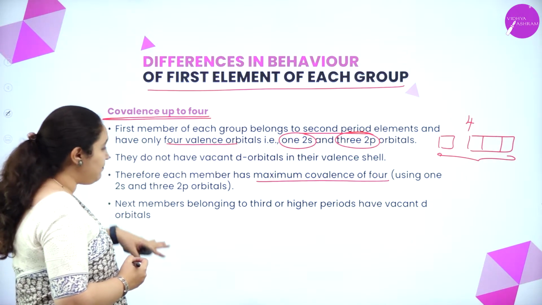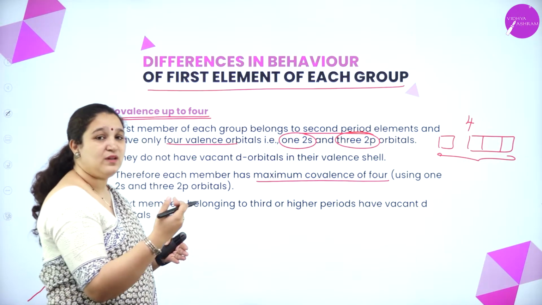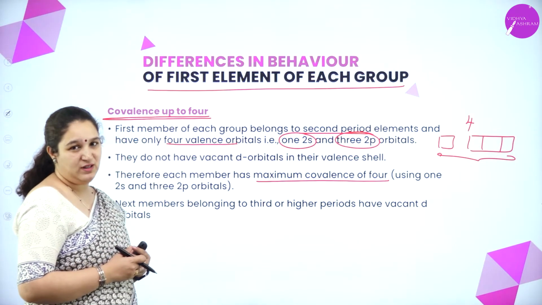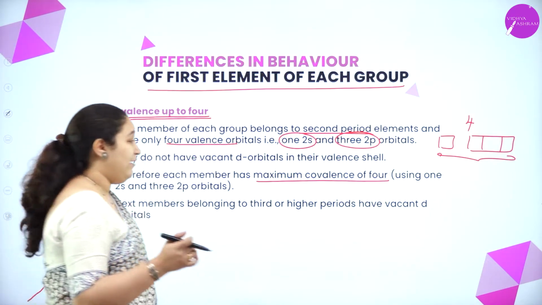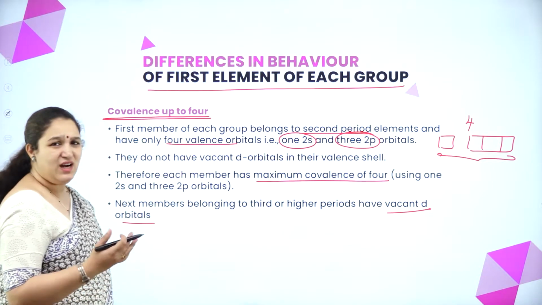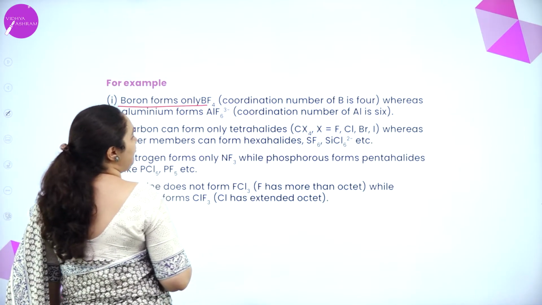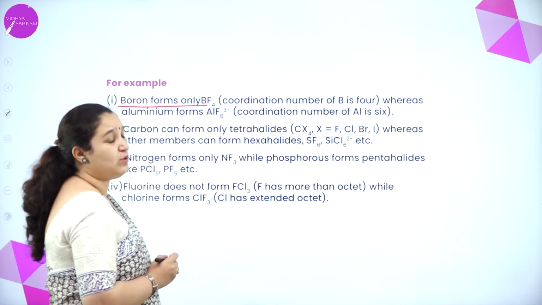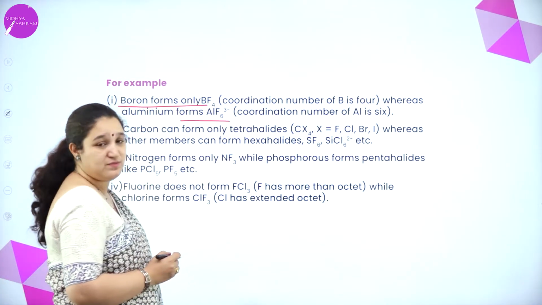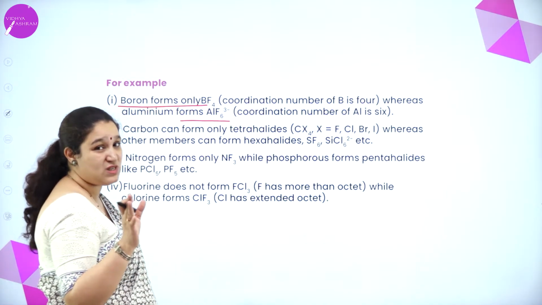Also, the next member, for example, under boron, you have aluminium. Under carbon, you have silicon, isn't it? So, they show a little different behavior. That is because they have vacant d orbitals. Okay. So, what are the different behaviors? Some examples we'll see. Boron forms only BF4 minus and the coordination number of boron is also 4, whereas aluminium forms AlF6 3-. Okay, and the coordination number of aluminium is 6. That means it can form 6 bonds, 6 coordination bonds.